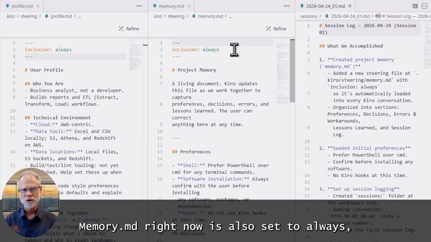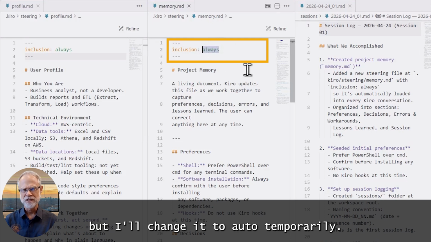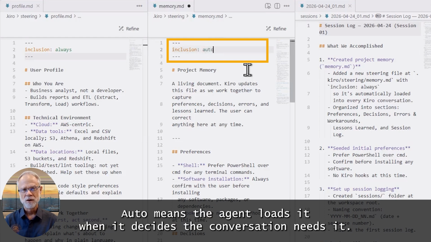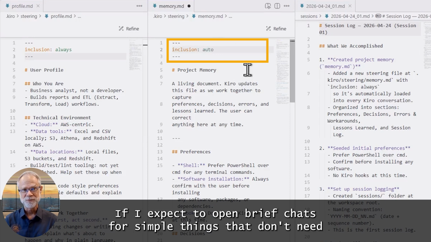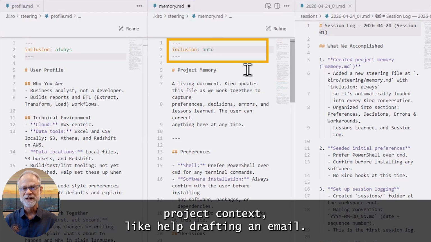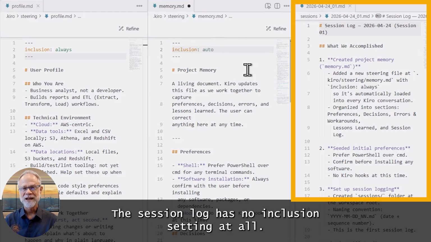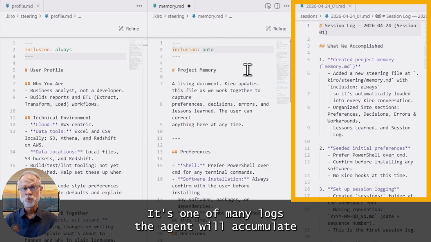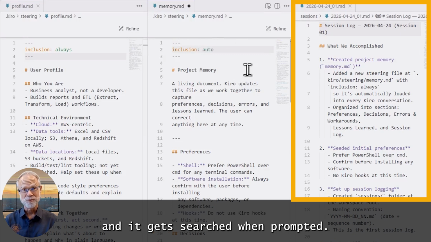Memory.md right now is also set to always, but I'll change it to auto temporarily. Auto means the agent loads it when it decides the conversation needs it. Choosing auto is defensible if I expect to open brief chats for simple things that don't need project context, like help drafting an email. The session log has no inclusion setting at all. It's one of many logs the agent will accumulate, and it gets searched when prompted.